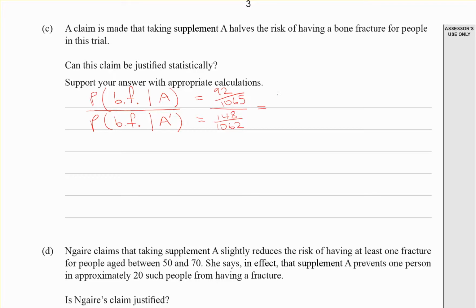I'm going to divide those and compare them. This is 0.08638, 0.1393, and when you do that division you get 0.62. Now we're told that taking A should halve the risk of having a bone fracture, but actually here's my risk of having a bone fracture without it, and if I halve that I get 0.06.